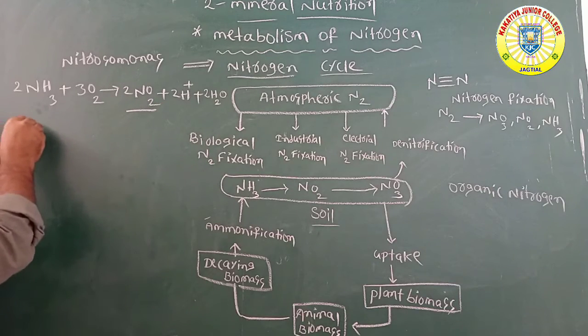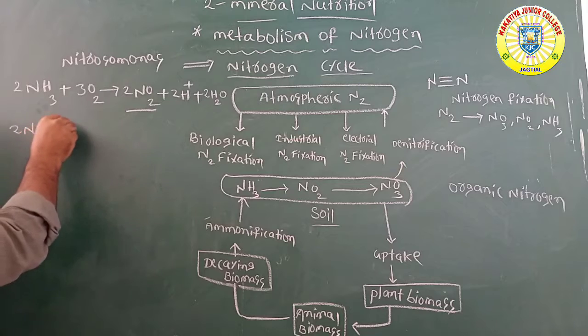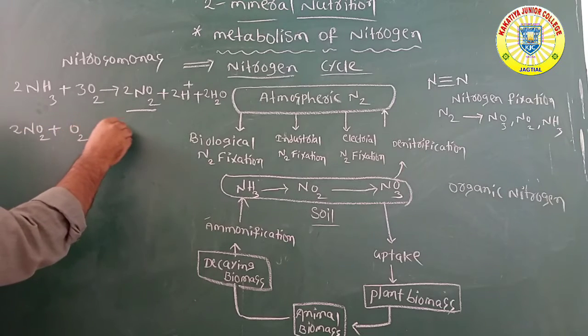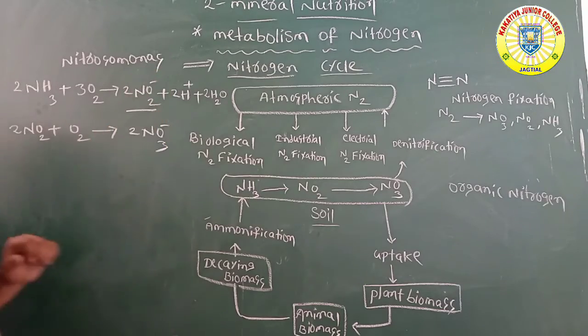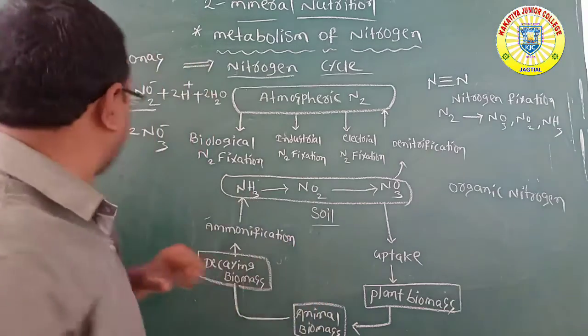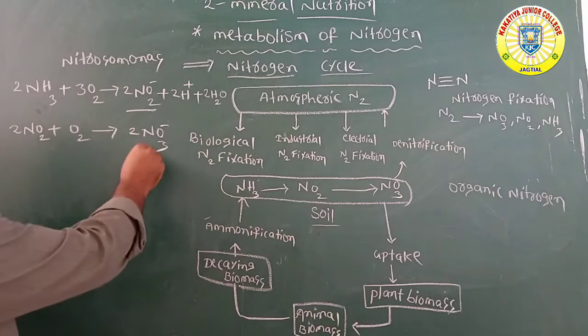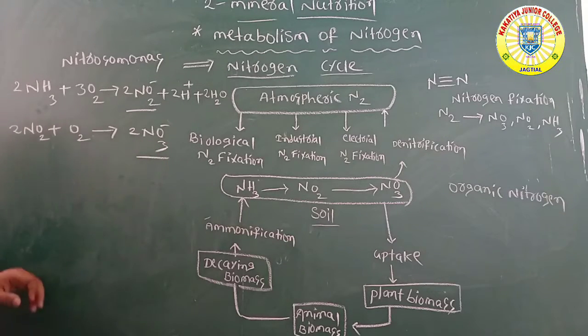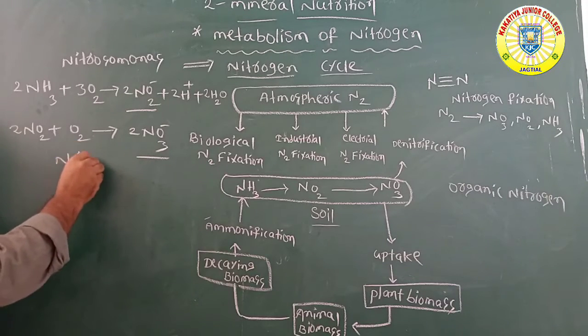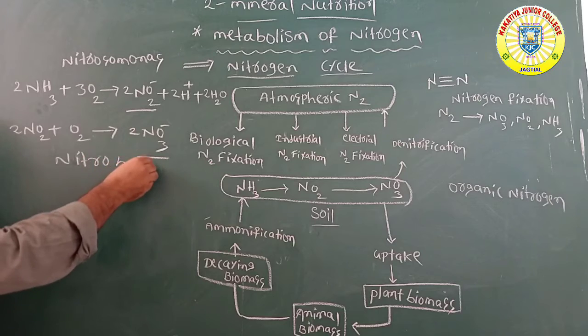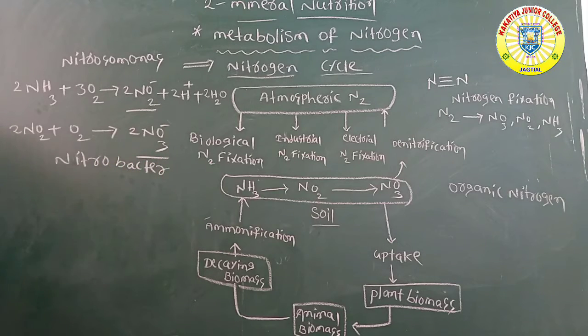Then the nitrites are oxidized and converted into nitrate with the help of the bacteria Nitrobacter. With the help of Nitrobacter, the nitrites are converted into nitrates.